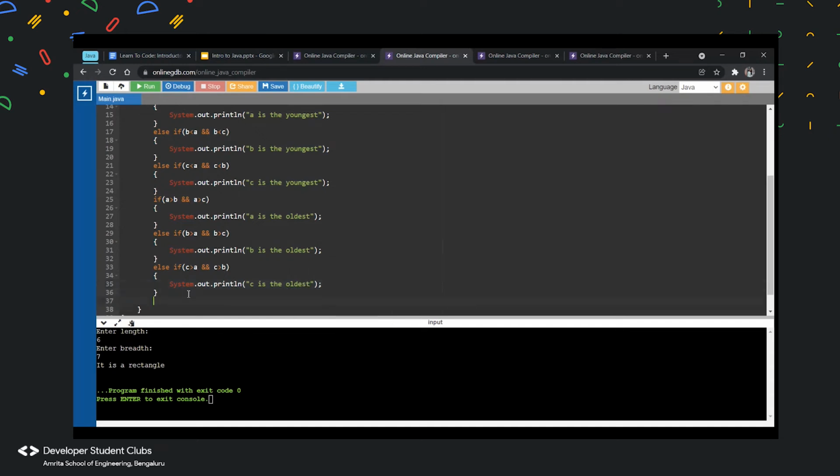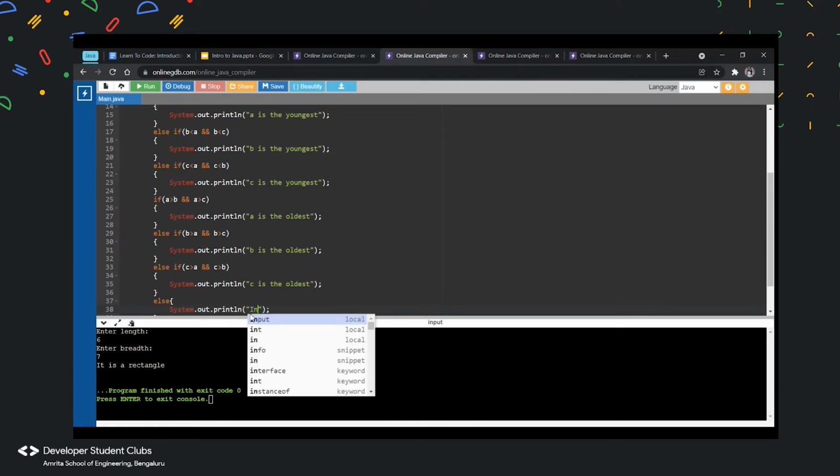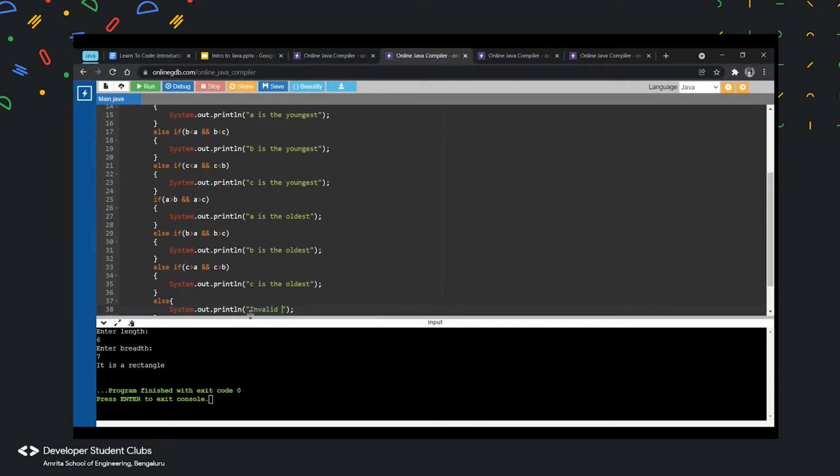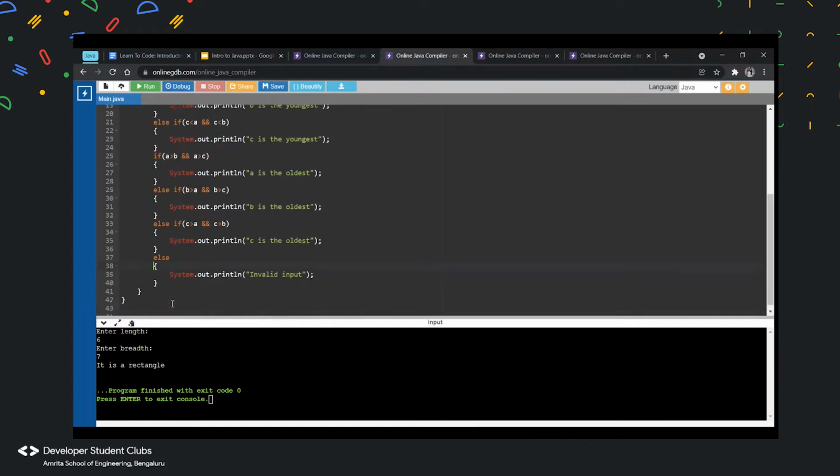And I'll just put an else statement saying invalid input. Or you can put anything else that you want. If I give everyone the same age, you can also put something like everyone's of the same age over here.